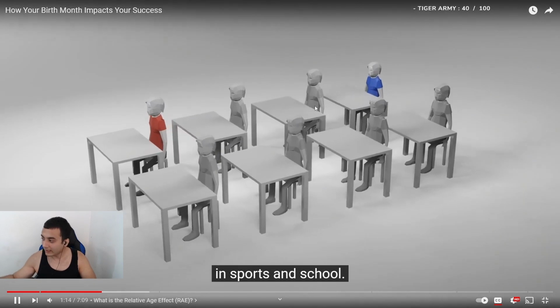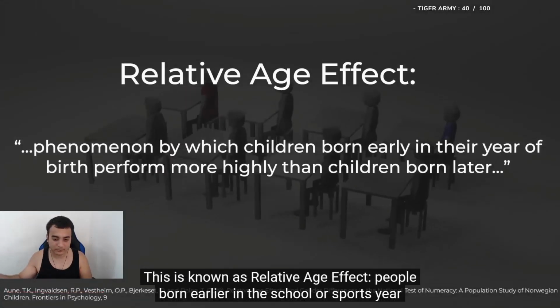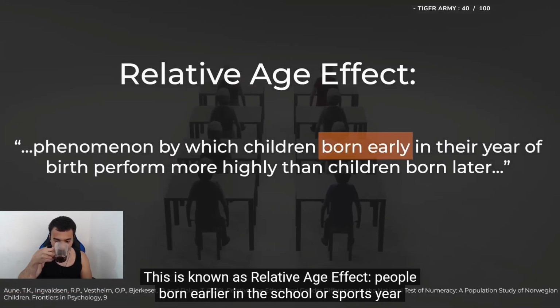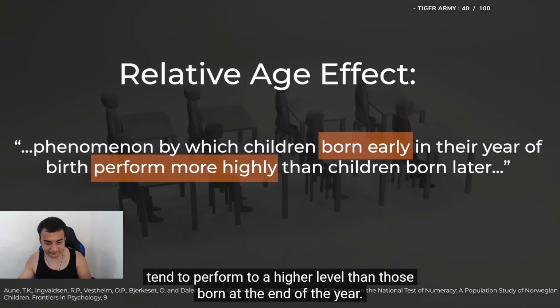This advantage in sports and school is known as the relative age effect. People born earlier in the school or sports year tend to perform to a higher level than those born at the end of the year.